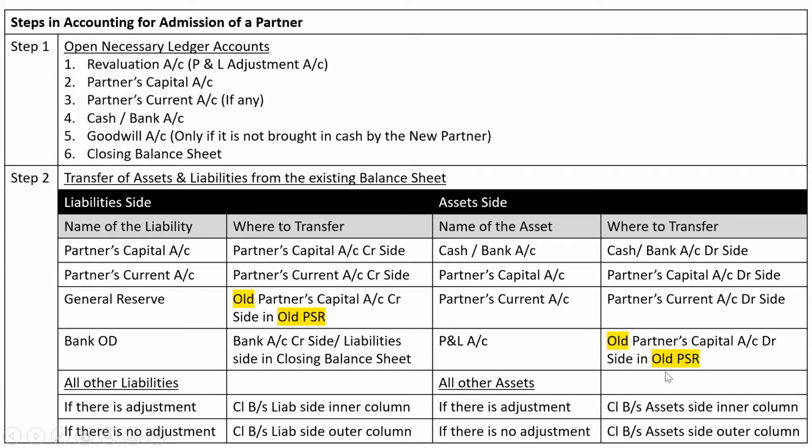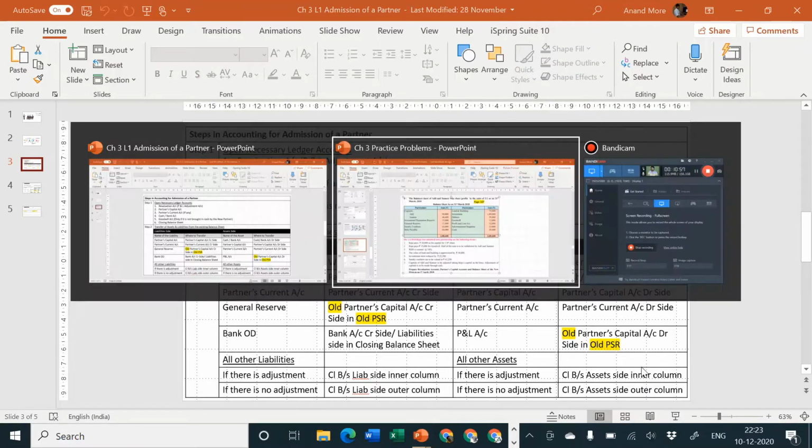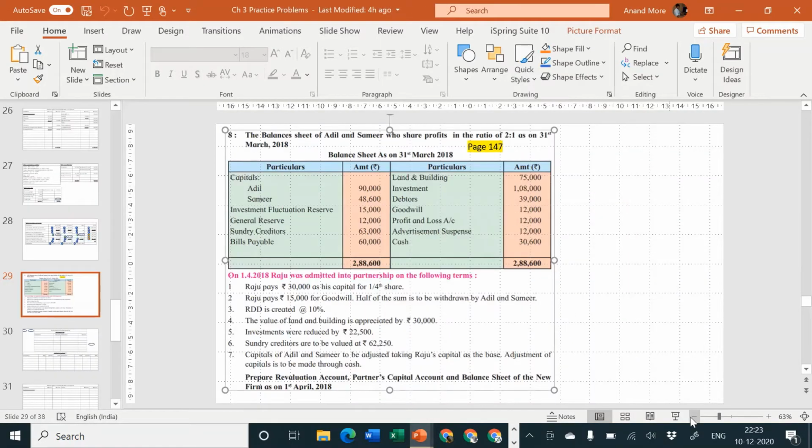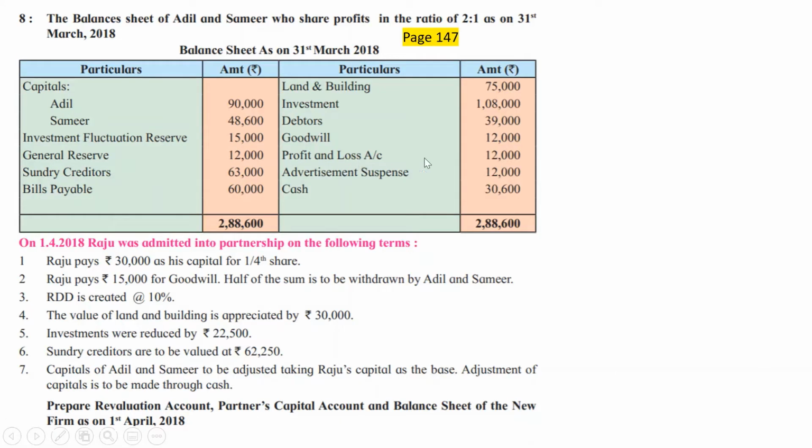So this adjustment which we have already discussed in first lecture in step number 2, and up to 7th problem we did not get the chance to use it. In the 8th problem we are getting chance. Balance sheet, asset side, if there is P&L account, where to transfer it? Old partners capital account debit side in their old PSR. Okay, so let us go back to our problem. This is profit and loss account, 12,000 rupees.